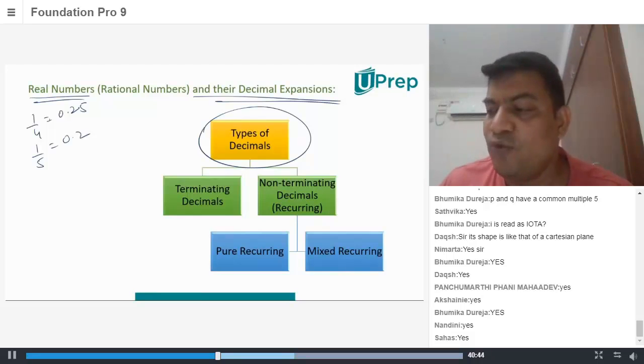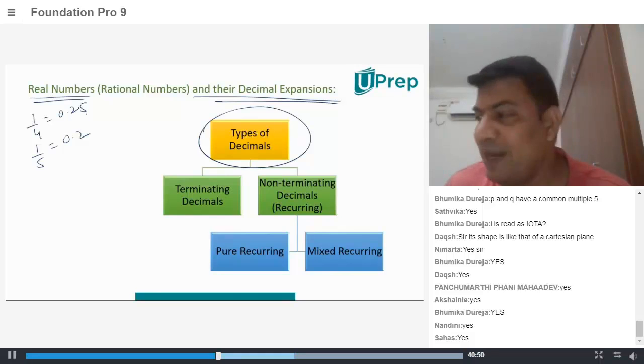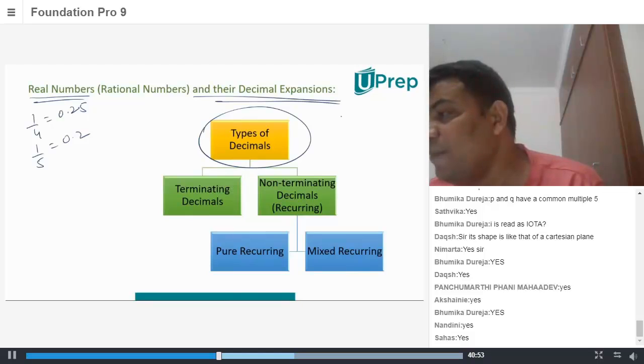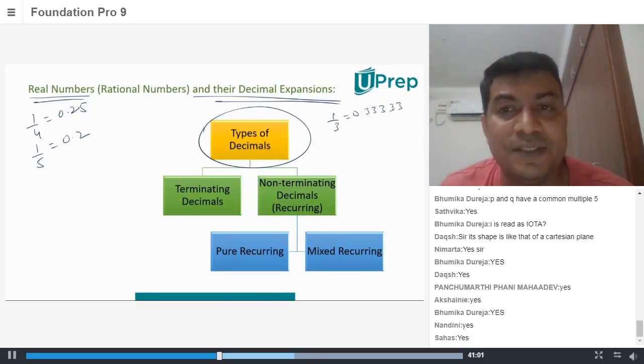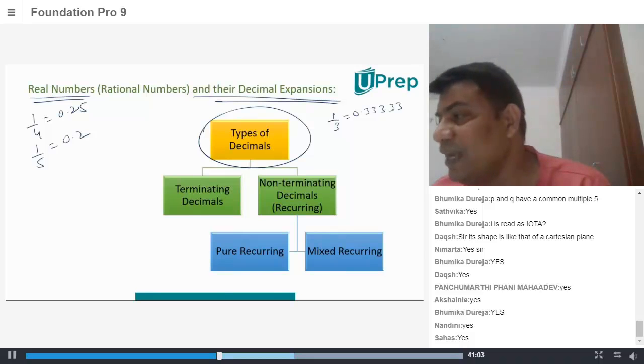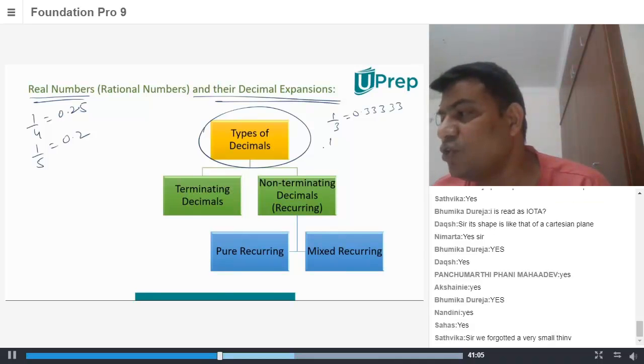So 1 by 4 is 0.25, 1 by 5 is 0.2. So what is happening? They are terminating decimals. Whereas we have something like 1 by 3. 1 by 3, if you look at it, is 0.33333. This is a non-terminating decimal. Okay, so we have something like 1 by 7. 1 by 7 is also non-terminating.